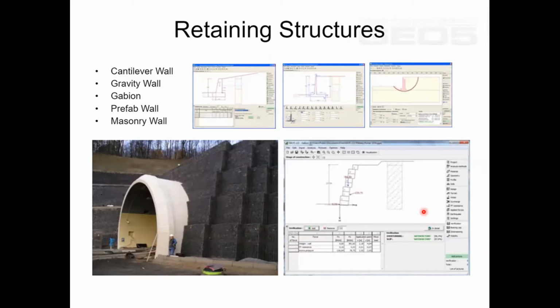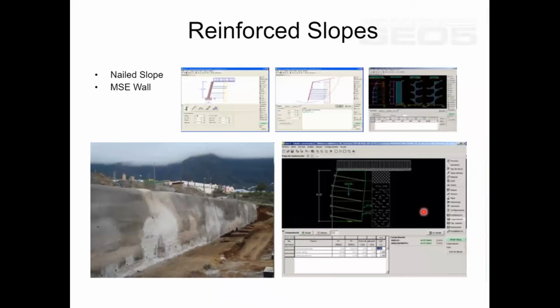Then we can have the reinforced slope. Most of the time the angle of the slope is on the higher side, so that slope is not at all permissible in some of the cases. So we can go for the reinforced slope. The analysis of this reinforced slope can be done in this particular module.